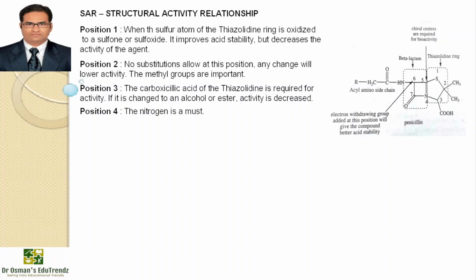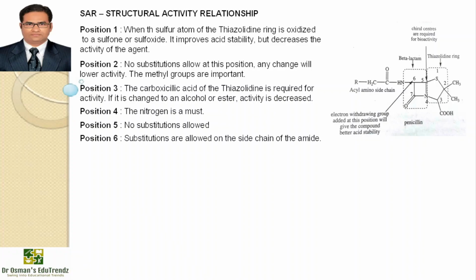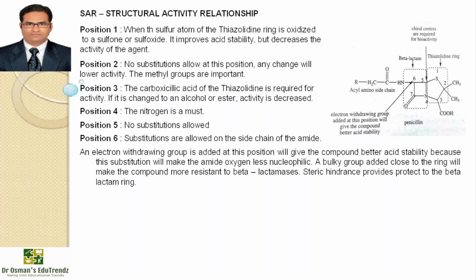Position 4, the nitrogen atom here is very important, it is a must. Position 5, here no substitutions are allowed. Position 6, substitutions are allowed only on the side chain of the amide. An electron withdrawing group added at this position will give the compound better acid stability, because this substitution will make the amide oxygen less nucleophilic. A bulky group added close to the ring will make the compound more resistant to beta-lactamases. Steric hindrance will provide protection to the beta-lactam ring. Position 7, the carbonyl on the beta-lactam ring is a must.